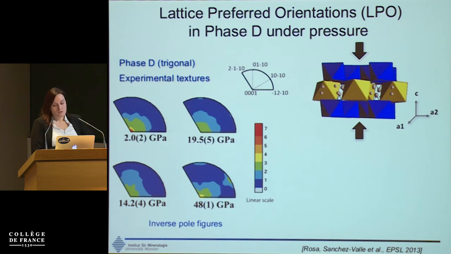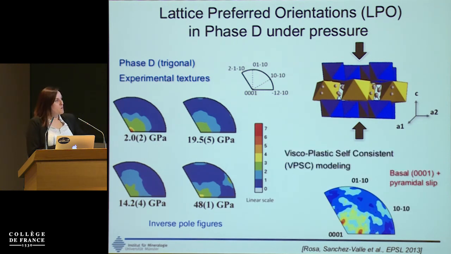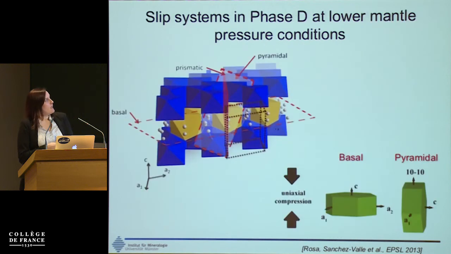But to identify the mechanism for the activation of these other textures, we need to model the deformation of the grains of phase D, and we do that with viscoplastic self-consistent modeling. We can reproduce the experimental textures if we combine the basal slip system with the pyramidal slip system. Just to illustrate, this is the crystal structure of phase D, another layer structure. We have basal slip and pyramidal slip. This means that under pressure below the transition zone, phase D will have grains with the basal C-axis parallel to the compression, or the 1,0,-1 parallel.